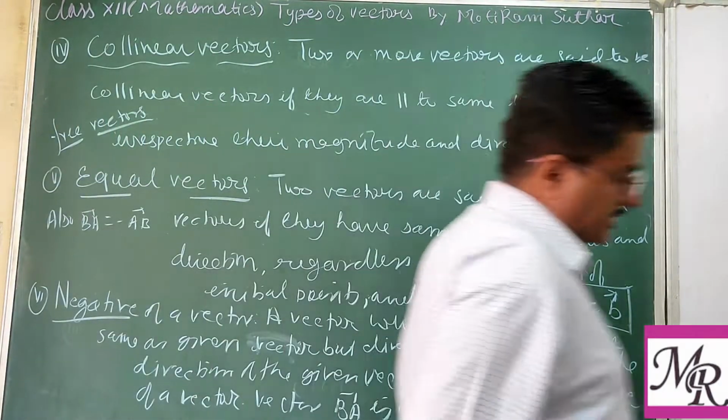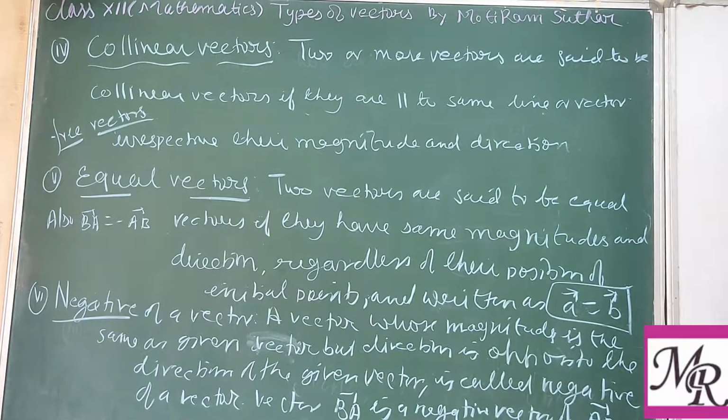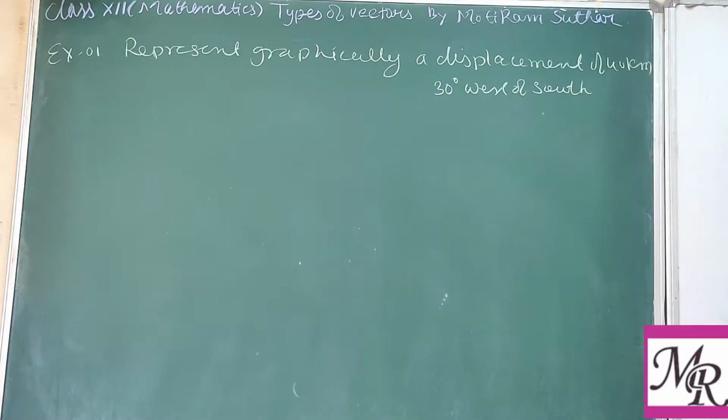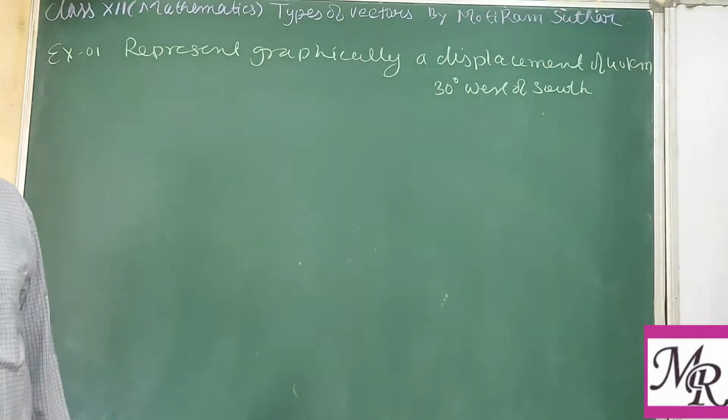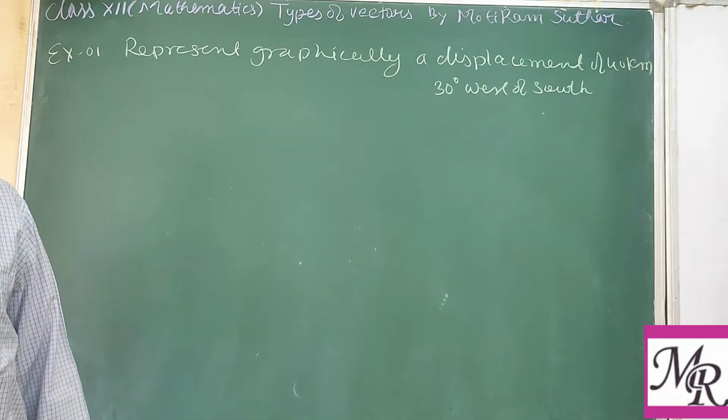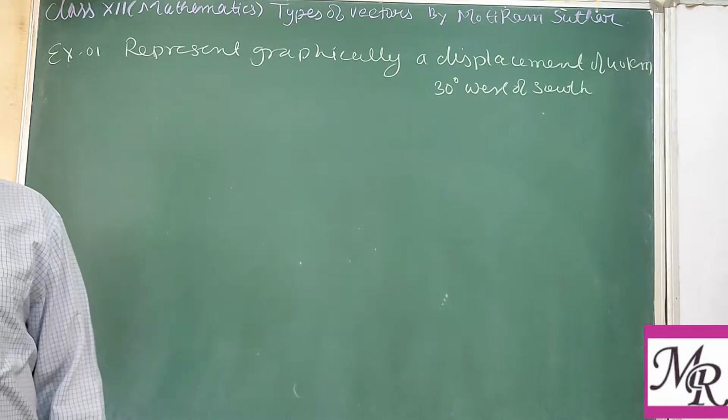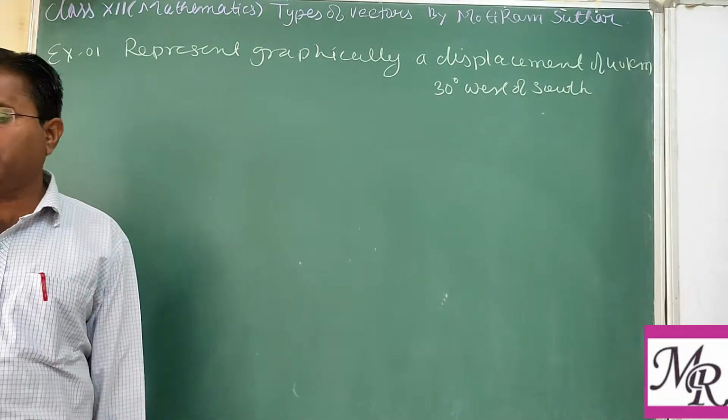So we may take some example of this type. The problem states: represent graphically. You have to represent with the help of a graph. Graph means not always you have to draw on graph paper; it may be on plain paper.